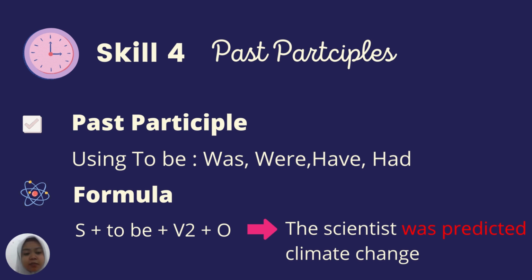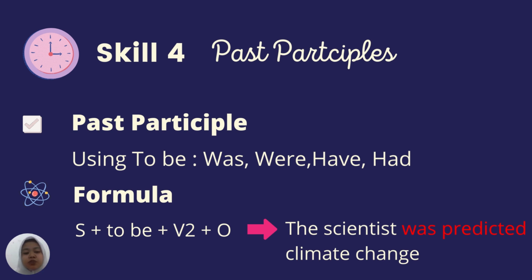Okay, so this past participle has two functions. First is to be past participle. As we see here, we use to be like was, were. It depends on the subject. If we use she, he, it, and I, we use was, and then you and they, we use were. The formula is subject plus to be plus verb 3 plus object. So we have an example here. The scientist is the subject. Was predicted is the to be plus verb 3, and last is climate change, which is the object here.